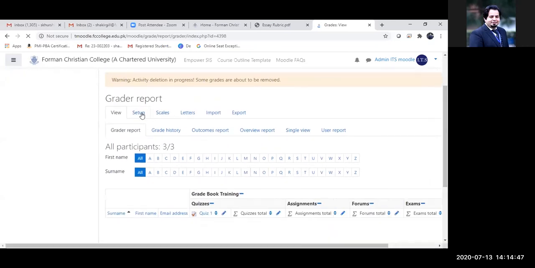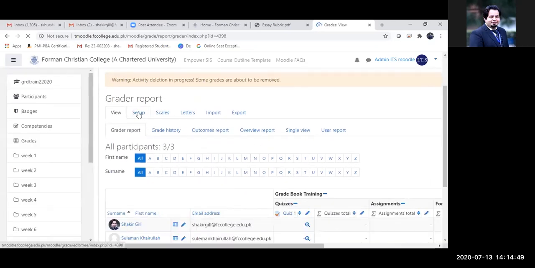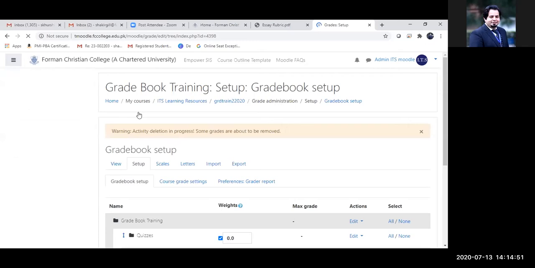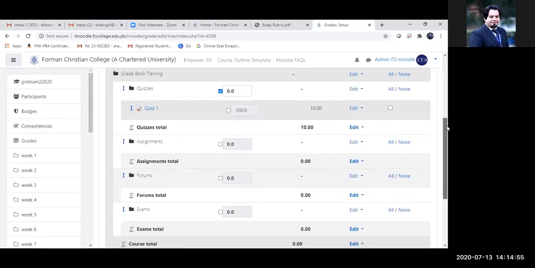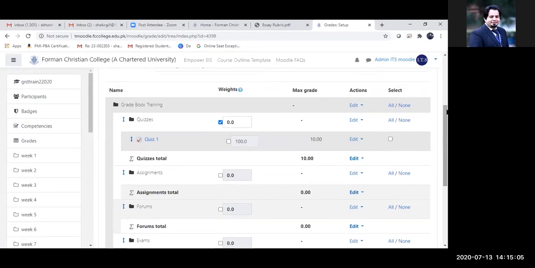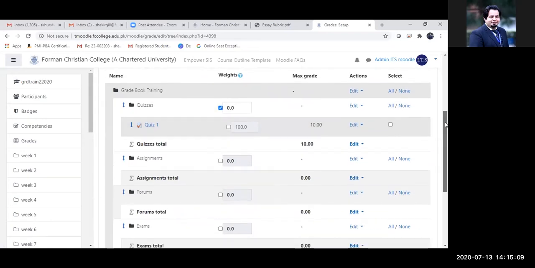Once I reach here, I'm going to click on setup. And you can see that the quiz that I just created has started appearing over here. So there we are. So it is already placed here.